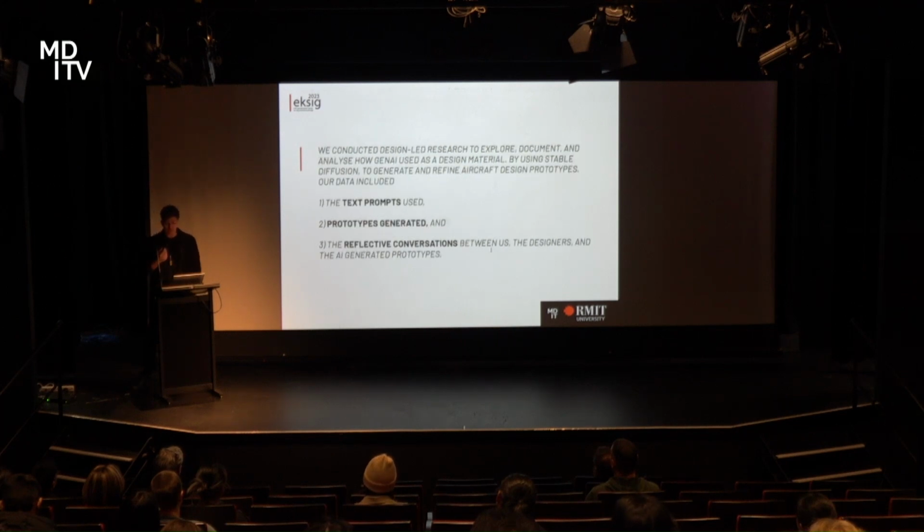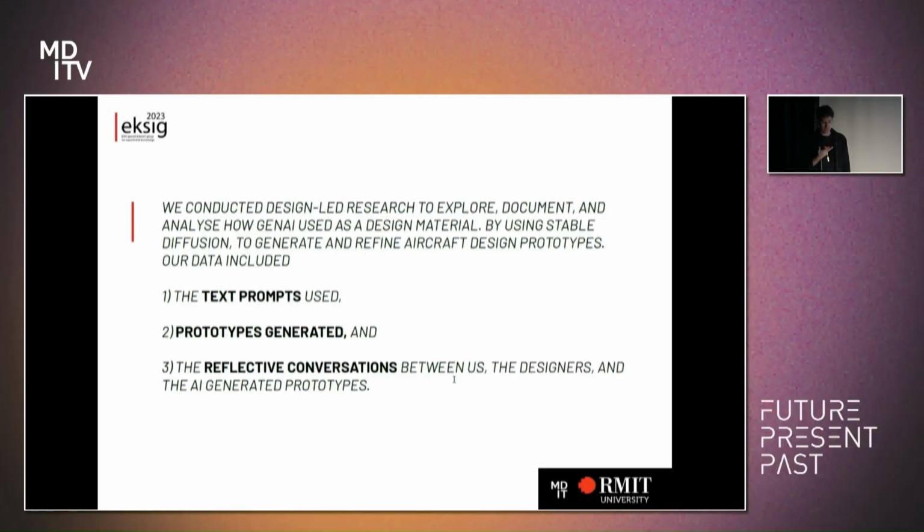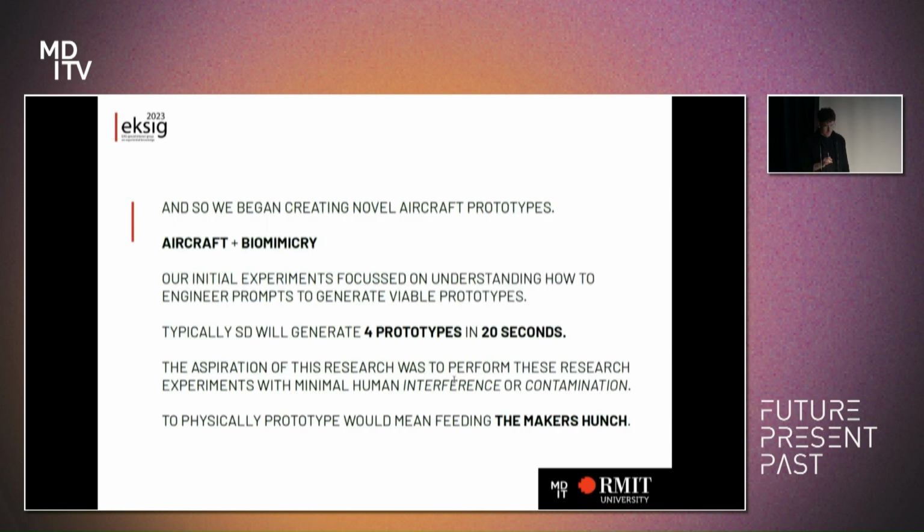So we conducted this design-led research to explore, document, and analyse how Gen AI is used as a design material by using Stable Diffusion to generate and refine aircraft design prototypes. Our data included the text prompts, the prototypes we generated, and the reflective conversations between us, the designers, and the AI-generated prototypes. And so then we began to try and create some novel aircraft prototypes. And we decided to work from two different lenses. So we were taking, obviously, aircraft and this idea of biomimicry to try and create some novel, interesting outcomes.